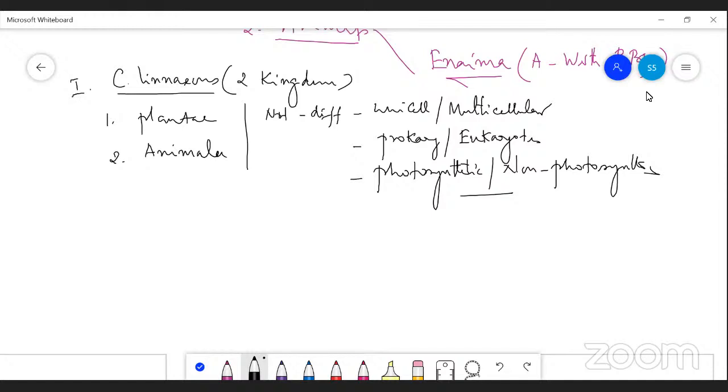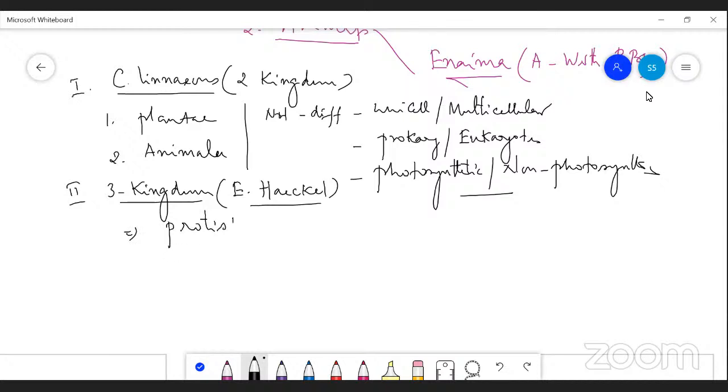That is why the three kingdom system of classification evolved. The three kingdom system was proposed by Ernest Haeckel. He suggested a third kingdom, which is Protista. It is the third kingdom suggested by Ernest Haeckel.